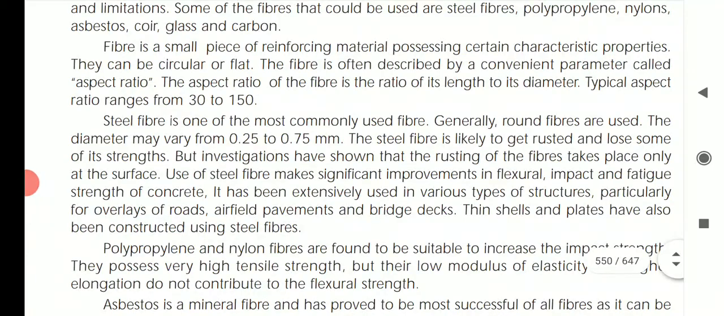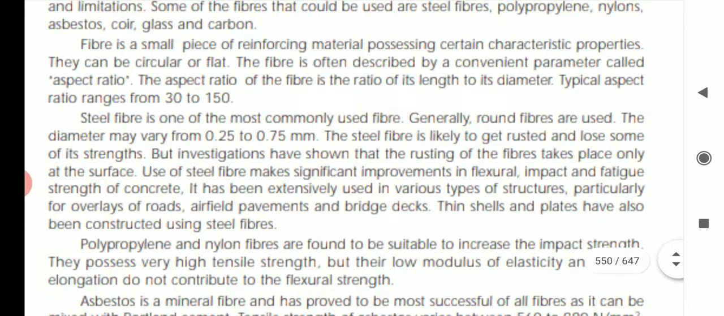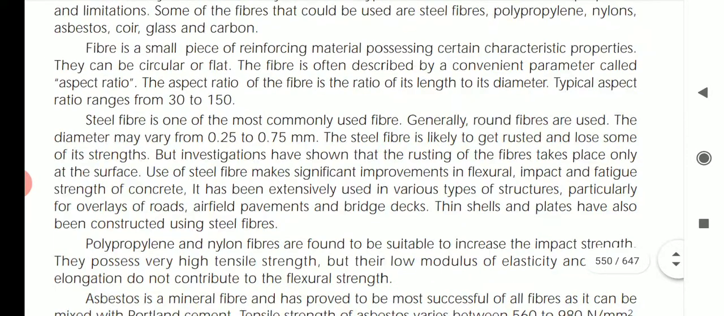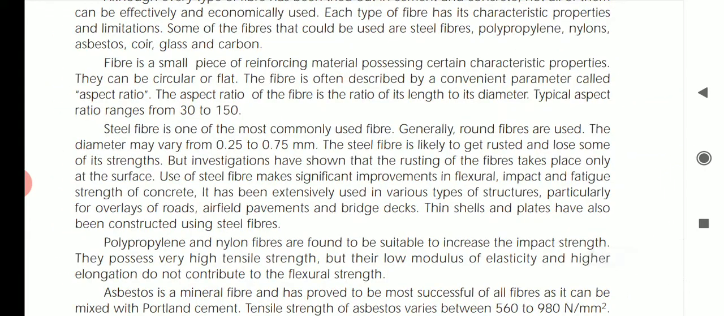A fiber is a small piece of reinforcing material possessing certain characteristic properties. They can be circular or flat. The fiber is often described by a convenient parameter called aspect ratio. The aspect ratio of the fiber is the ratio of its length to its diameter. So what is the length and what is the diameter if it is circular? Typical aspect ratio ranges from 30 to 150. So these are the characteristics of a fiber which is used in fiber reinforced concrete.